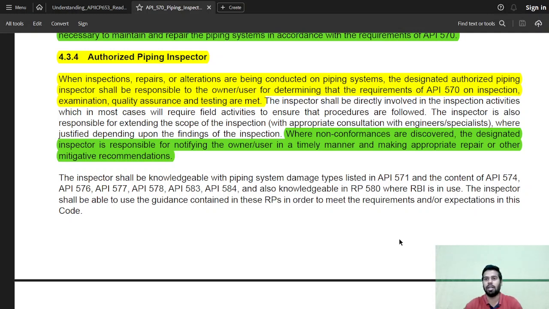583 is corrosion under insulation and 584 is IOW exceedances. The inspector shall be able to use guidance contained within this recommended practice in order to meet the requirements or expectation in this code.